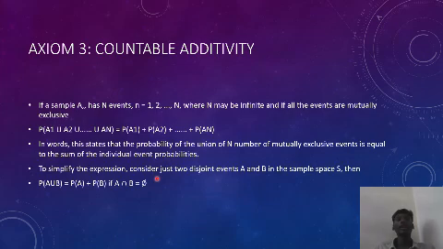Then P of A union B is equal to P of A plus P of B. Here we would also subtract P of A intersection B, but A intersection B will be 0. Why? Because events A and B do not happen at the same time, so it will be 0.